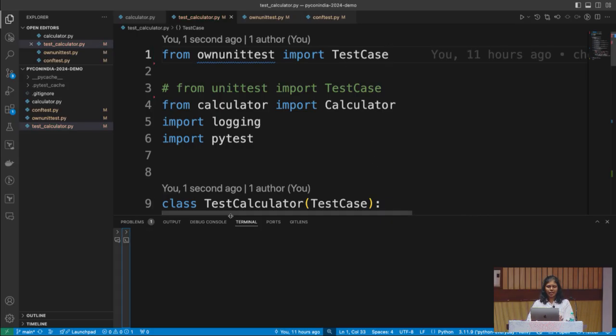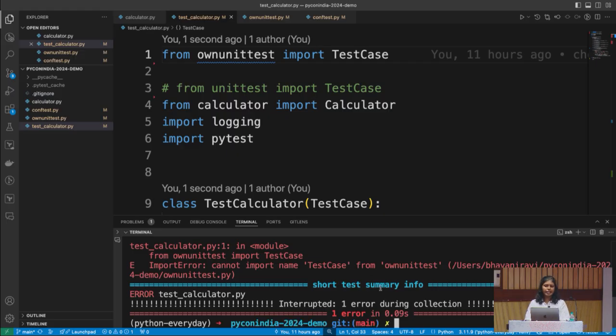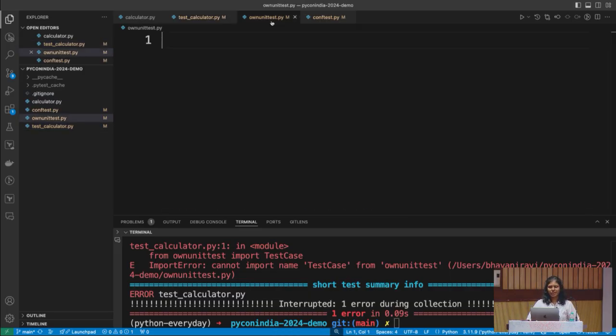And if I run the test cases again, it's going to fail terribly, saying what own_unittest, what TestCase, nothing. How many of you here have done TDD, test-driven development? Yeah, we are going to do the craziest version of it. We have the business logic, we have a test case. Now the test case fails, so we're going to go back and build a testing library. How cool, wonderful. Only programmers can do things like this.